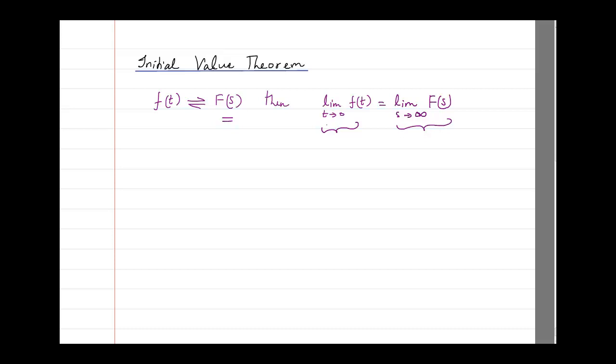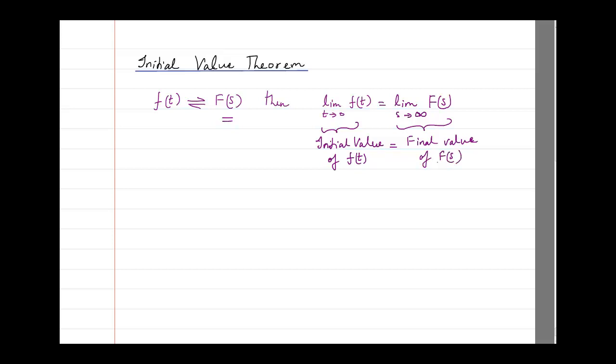Now what is this called? This is called the initial value. Why is it called the initial value? Because here t is tending towards 0. So the initial value of f of t equals the limit of s times F of s as s tends towards infinity, which is like the final value of F of s.